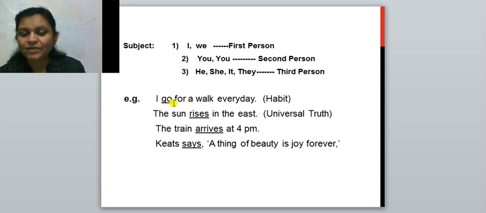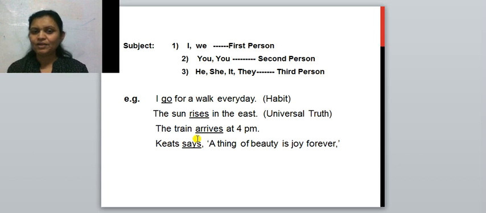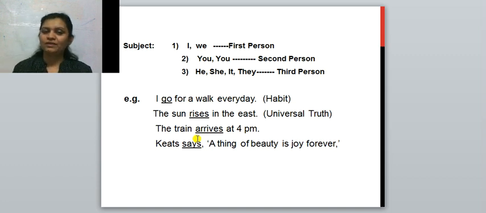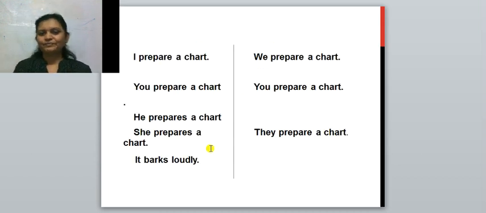But we have not only seen the uses here, we also try to understand the structure of the simple present tense. You can notice in the first sentence, with I, go is used, which means the present tense verb is used. And with the sun, the train, kids, what is there? S is added to the present tense verbs. Understood? Now see what I have done. I have given a chart here. This chart will help you to understand.